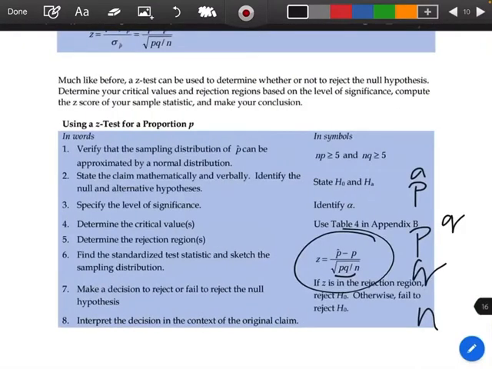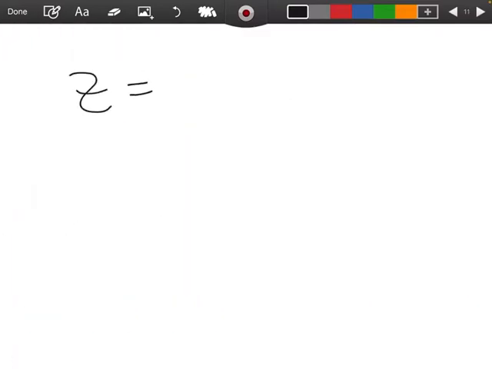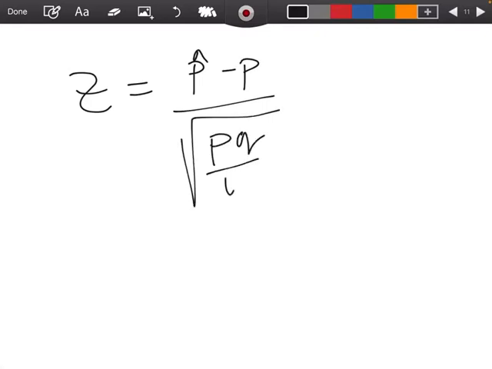So let me see if I can do this part here. So the formula says Z equals P hat minus P divided by the square root of PQ over N.